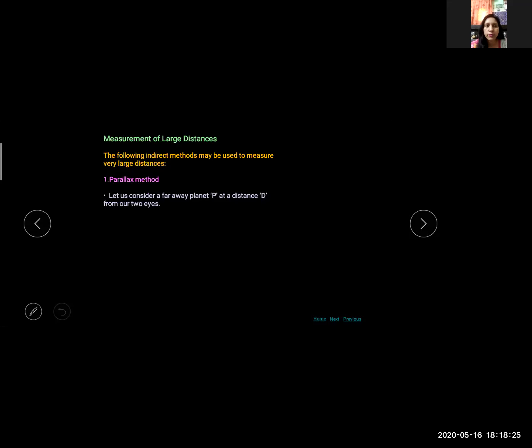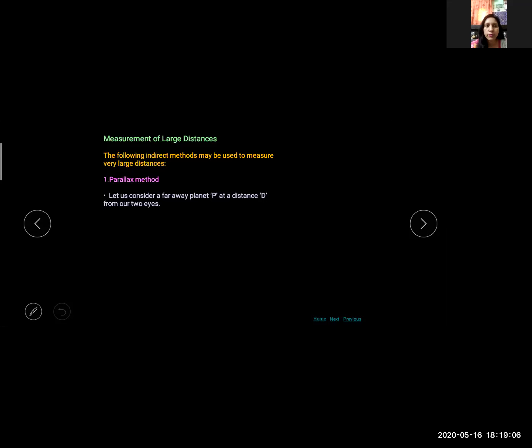For example, if we hold a pencil in front of our eyes and look at it first with the left eye, at this time close your right eye, and then with the right eye, open your closed eye. Then the position of this pencil in both cases appears to have changed with respect to the background of the object. So this is called parallax due to distance between eyes. Clear? So the distance between two positions from which an object has been observed is called basis.